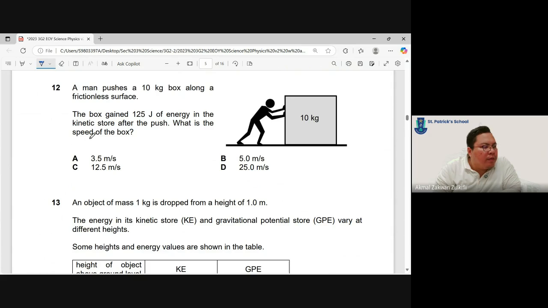What is the speed of the box? We have some energy here in the kinetic store. So we need to go and memorize our formula EK. This is m equals to 10. We must memorize our formula EK equals to half mv squared. So 125 equals to half times 10, and then after that, you manipulate the algebra.